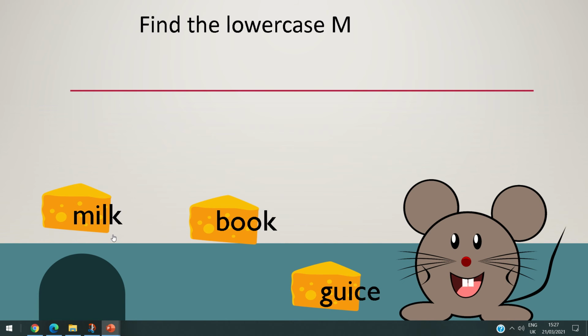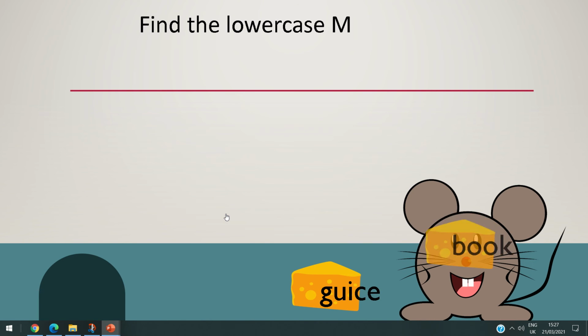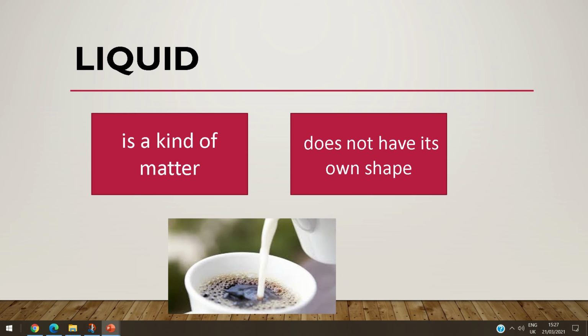What about the milk? Every day you must drink milk. Is it solid? Of course, no. What about your book? Yeah, it's a solid. And what about the juice? Solid also? So what is the difference? What about the water, the milk, the juice? They are liquids, okay? They are liquids.